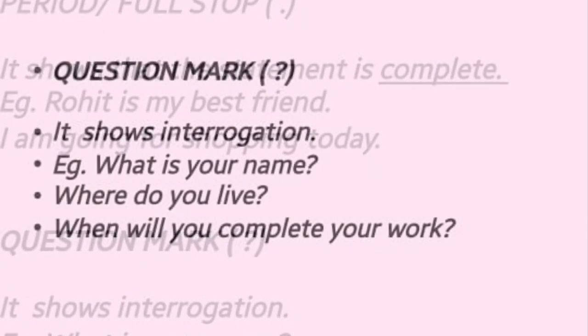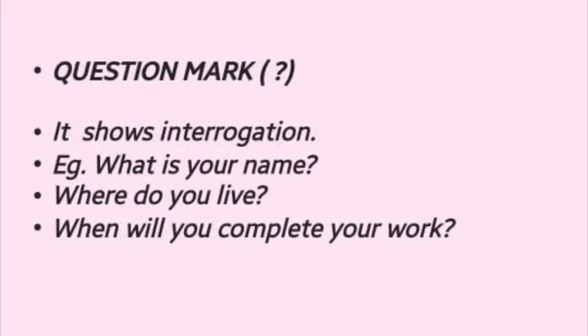Okay. So students, the next one which we have is question mark. And I hope you all know the punctuation mark for question mark. Yes, you can see in the bracket, right? So what does it show? It shows interrogation. Interrogation means when you're asking a question.